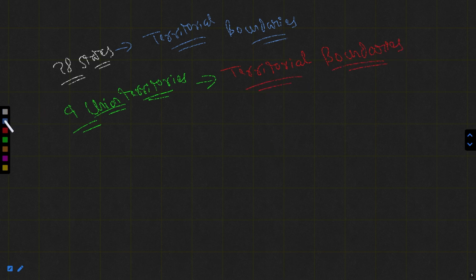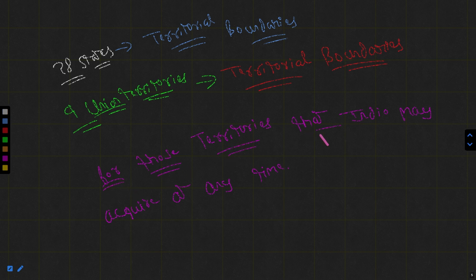And basically, there is a provision for those territories that India may acquire at any time.